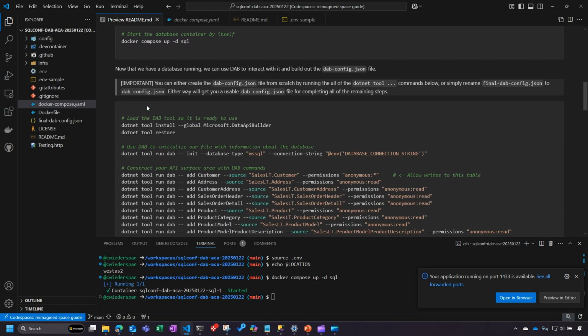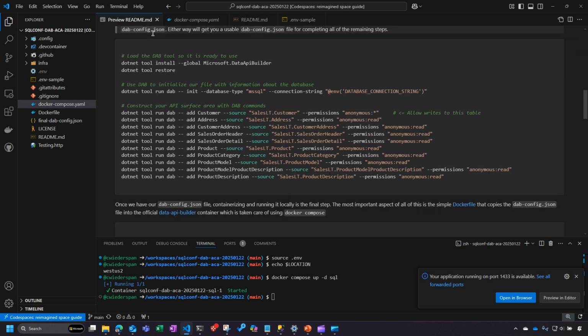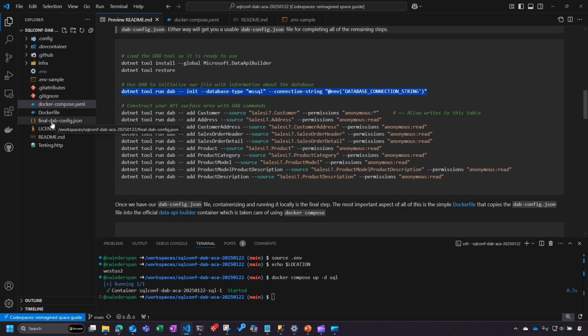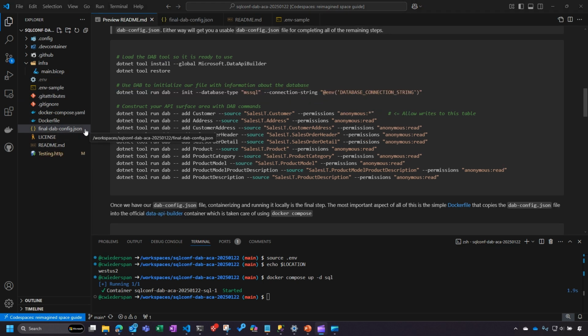Okay, so now that we've got a SQL container up and running, this is the actual development work that we're talking about. So this is you as the developer being able to run the .NET tools like Data API Builder and initialize that. When I initialize that, it's going to create a file called dab-config.json. Now, in our repo, we've got a file already called final-dab-config.json. That is essentially what you would get if you ran all of these commands. In fact, it should be identical to that output.